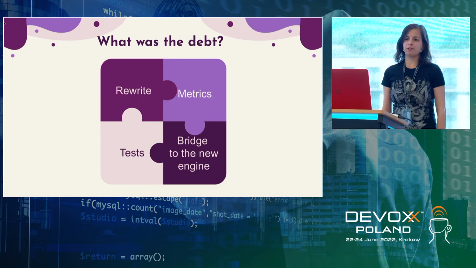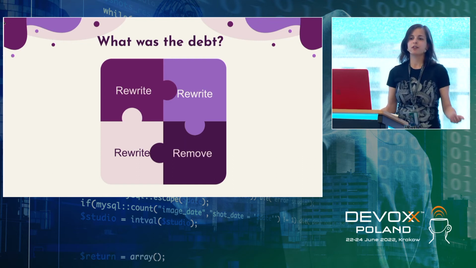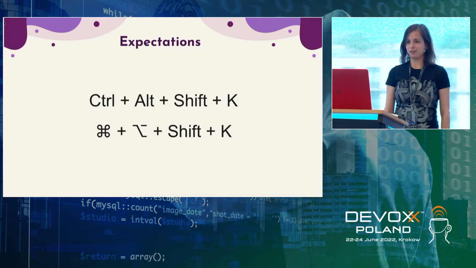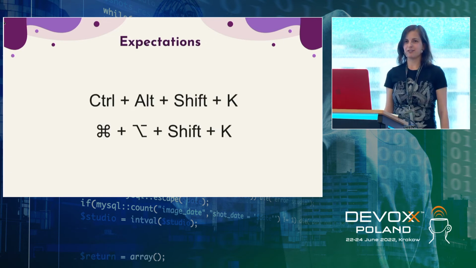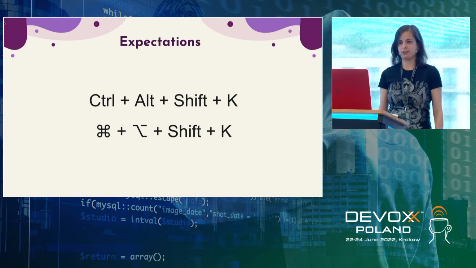So we rewrote 42 rules, we rewrote our tests, we rewrote metrics, and we removed this bridge because finally it was the only path. We got rid of the Slang. It was hard, it was painful, but we managed to do it. We expected that it would be something like converting Java to Kotlin, because originally Slang is written in Java and SonarKotlin is written in Kotlin.